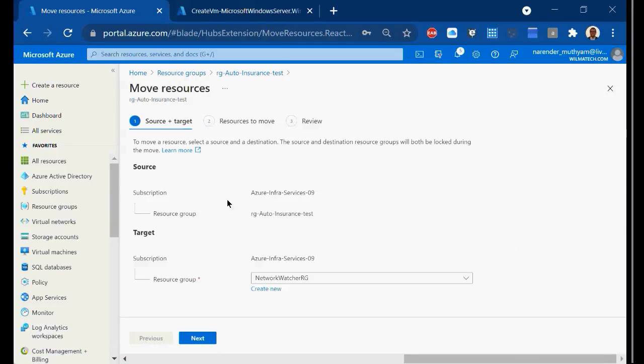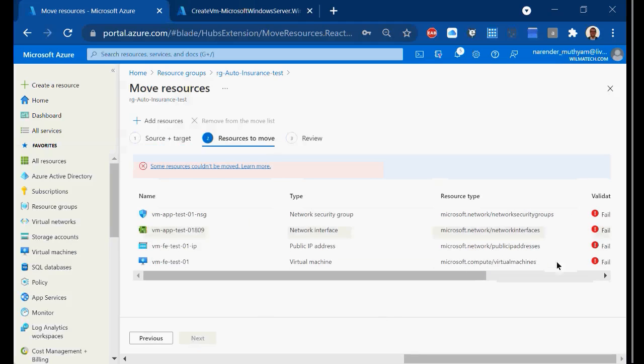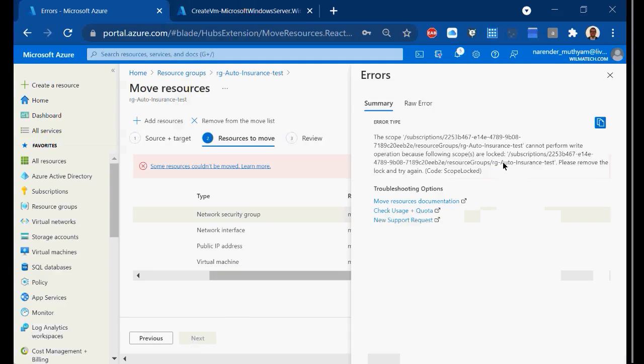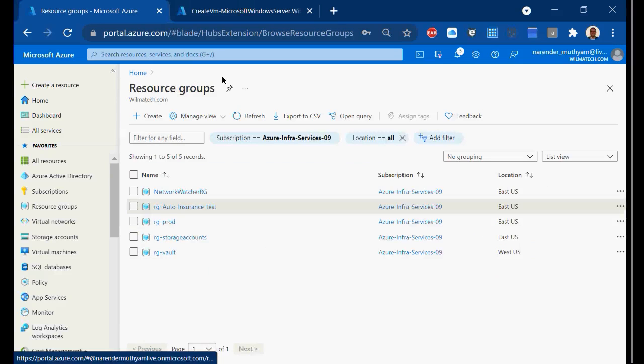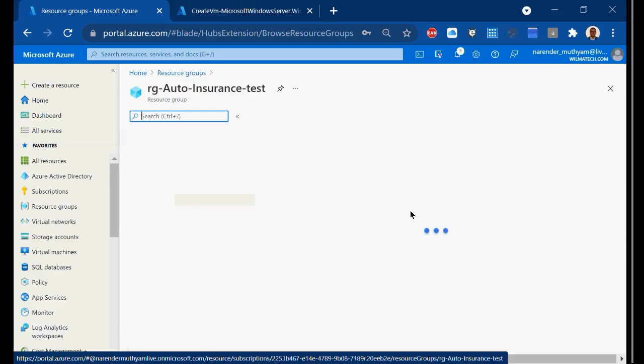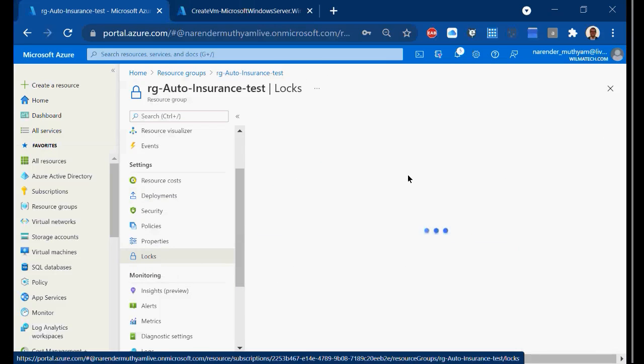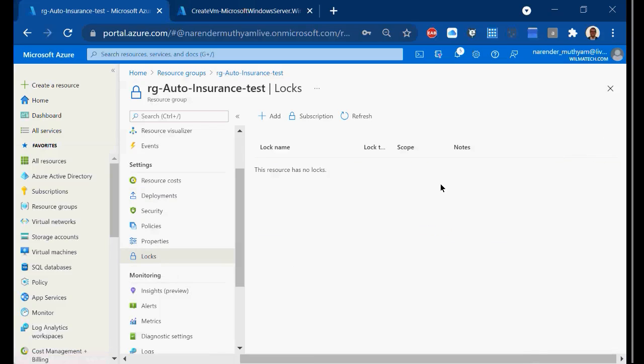Here it shows the source resource group and the target resource group. Which resource group do you want to move them to? I want to move them to the production resource group, and I say next, and then the validation will go on, and again it will fail. What is the reason? The resource group is locked. That is the reason I can't do anything. For that purpose, I have to go back to the resource group and remove the lock. So here I'll go to lock and delete the lock, and then I'll perform the movement now.